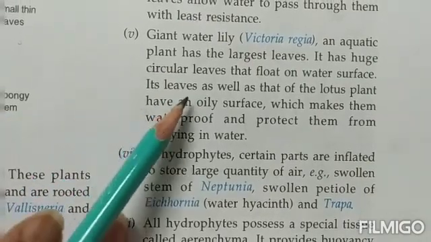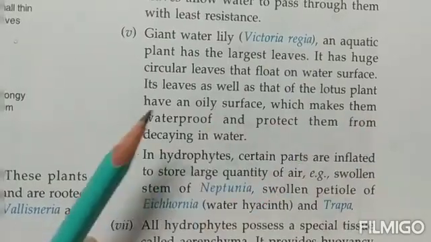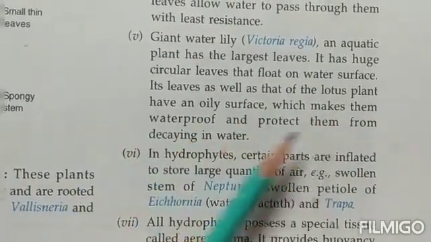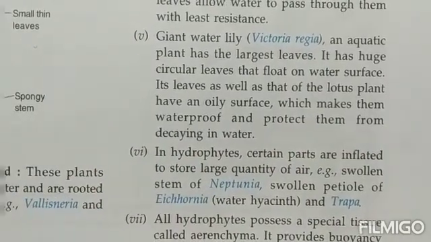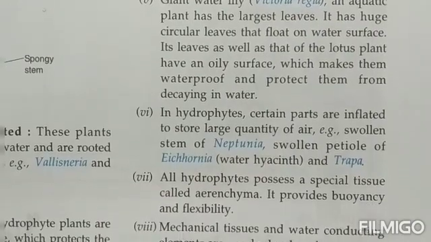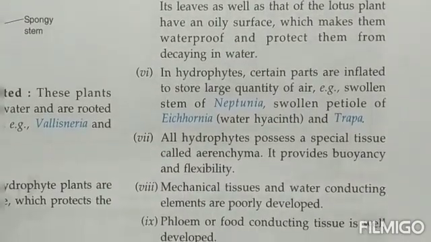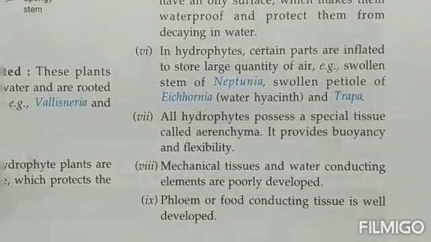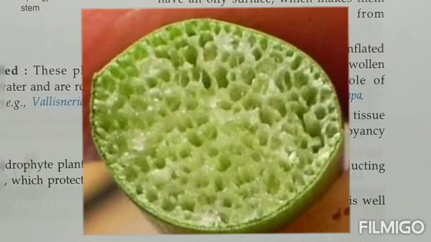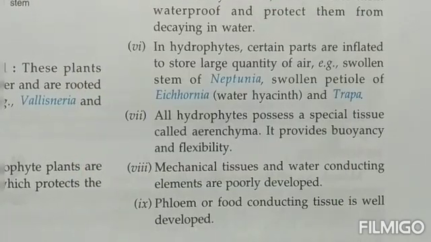So its leaf as well as that of a lotus plant have an oily surface, and this makes them waterproof and protects them from decaying in water. In hydrophytes, certain parts are inflated to store a large quantity of air, children, like the swollen stem of Neptunia, swollen petiole, etc. So why? So that they are able to easily float on the surface of the water.